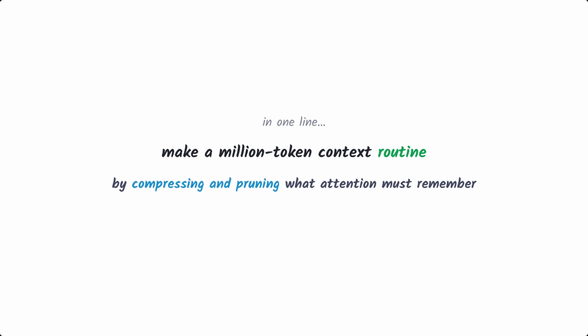The one-line version: DeepSeek-V4 makes 1 million token context routine by compressing and pruning what attention has to remember, so it can think across a novel's worth of tokens at a small fraction of the compute and memory its predecessor needed. Here's why I think this paper matters beyond the benchmark table.